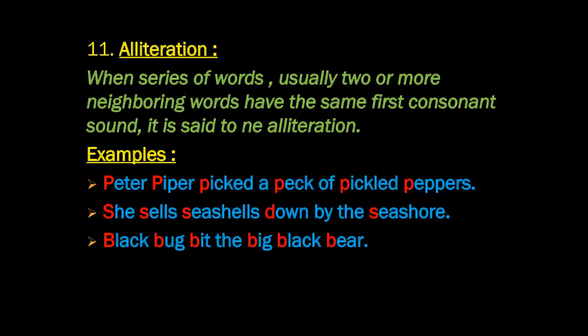Alliteration. Now students, this is one more interesting figure of speech. Let's try and understand this definition followed by examples. When a series of words, usually two or more neighboring words, have the same first consonant sound, it is said to be alliteration. For example, Peter Piper picked a peck of pickled peppers. Now you see that in this sentence the consonant P is repeated very often, to give a musical effect. These are also called tongue twisters.